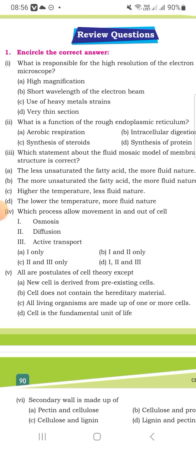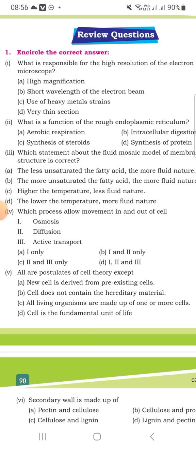Analytical correct answer: what is responsible for the high resolution of the electron microscope? High magnification, the short wavelength of the electron beam, and the use of heavy metals in very thin sections. What is the function of rough endoplasmic reticulum? Protein synthesis.